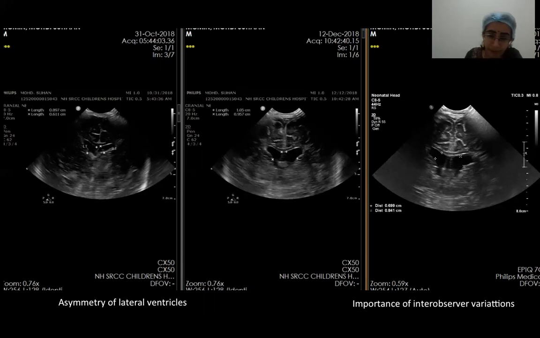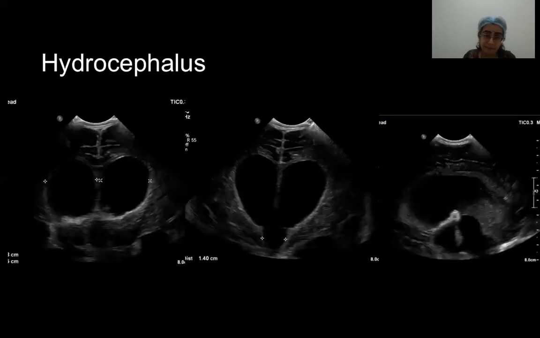Another factor I would like to stress is that there might be inter-observer variation. So these scans were done by different sonologists, and we see how they have been measured in slightly different ways. I mean, there is obvious increase in size of the lateral ventricles, there is no question. As far as possible, if the same sonologist is doing this scan using the same technique, it is preferable.